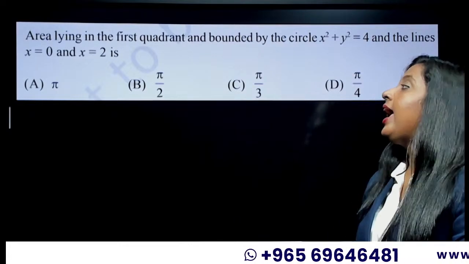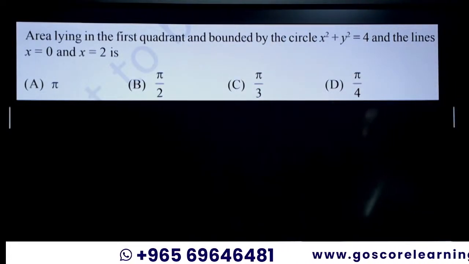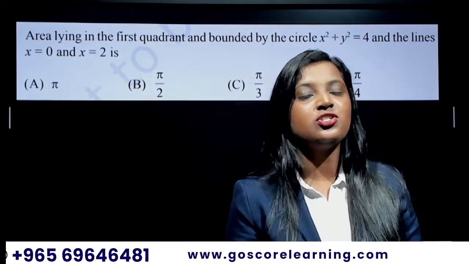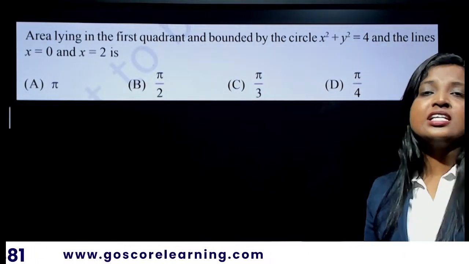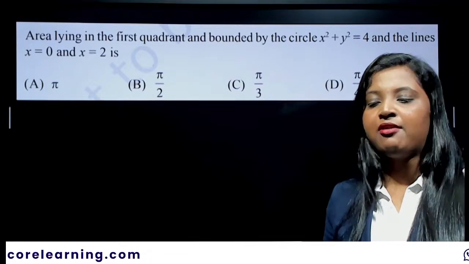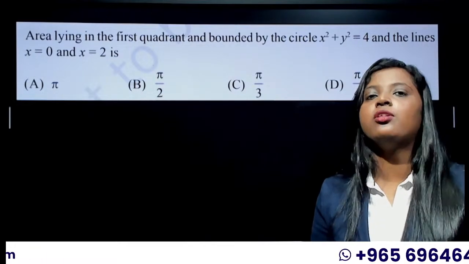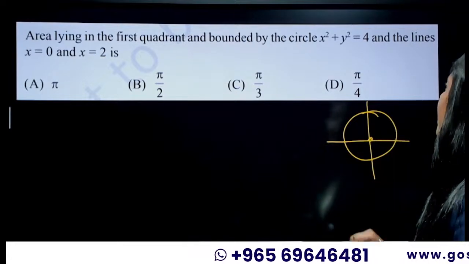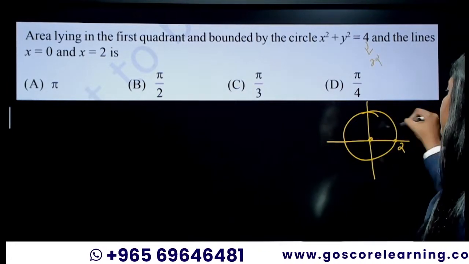MCQ. In the first quadrant and bounded by the circle x squared plus y squared is equal to 4 and the lines x is equal to 0 and x is equal to 2, you have to find the area. What is the center of the circle? Since the equation is x squared plus y squared, since you don't have any h or k there, it is obviously 0, 0 or the origin. So you have a circle with center origin, and the radius is 2 because this is your r squared. So the radius is 2.